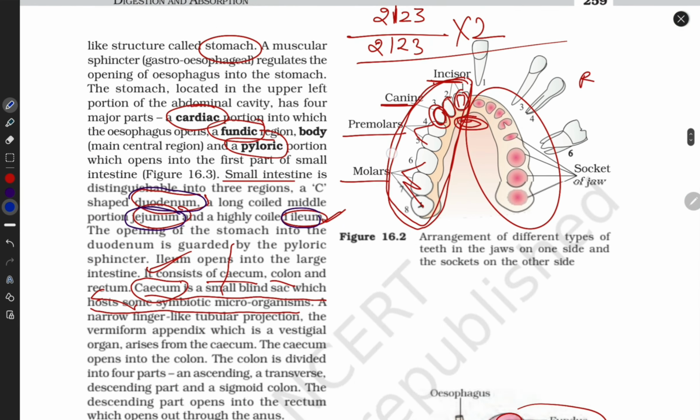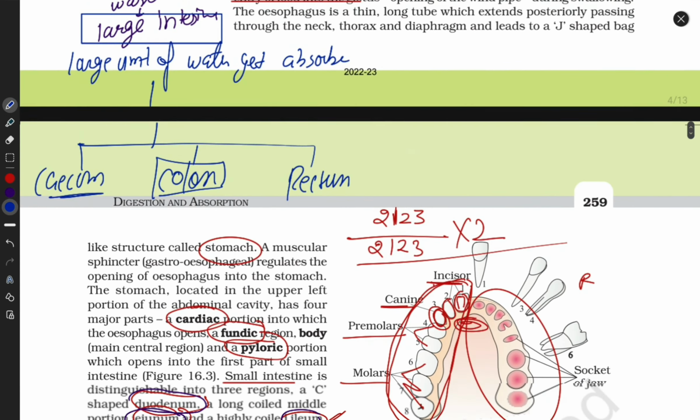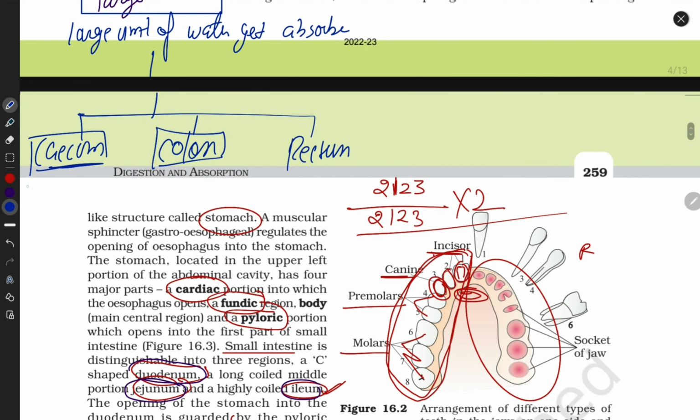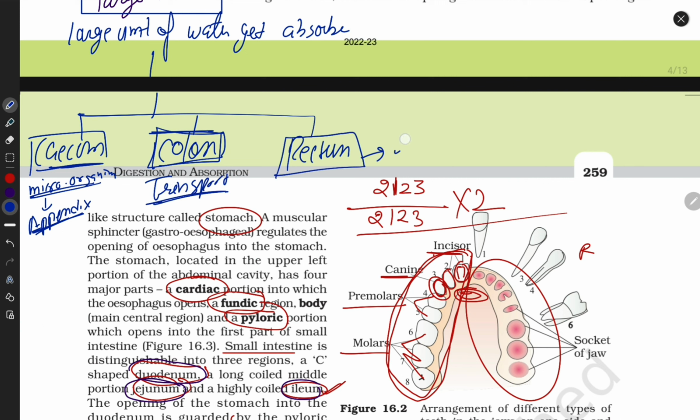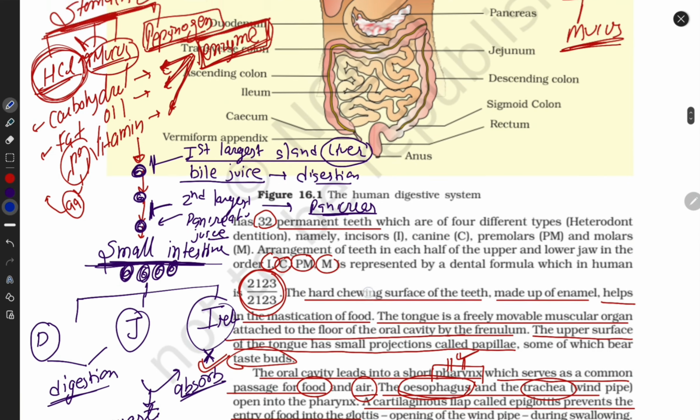Let's move further. So the cecum contains some microorganisms for breakdown of food, and this is also the appendix part, a vestigial organ. The colon transports the food and waste material, and the rectum releases body waste outside from the anus. So this is all about your alimentary canal.